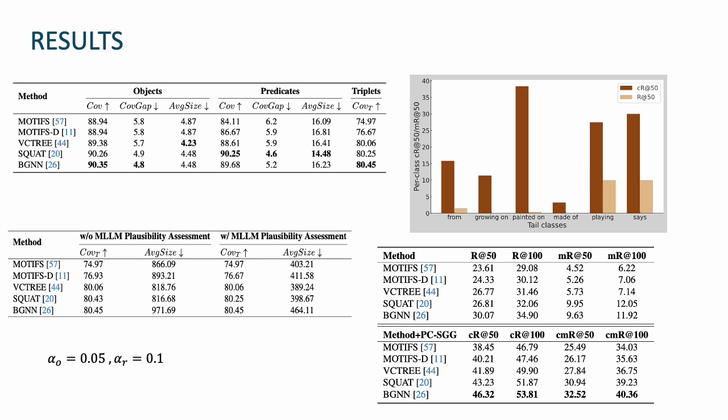Here we go over the quantitative results of our proposed method. We choose the individual miscoverage rates of the object and the predicate classes, that is alpha O and alpha R, to be 0.05 and 0.01 respectively, such that the theoretical coverage of a triplet, that is (1 minus alpha O) times (1 minus alpha R), is approximately close to 90%. That means with a 90% probability or confidence, we'd want the ground truth triplet to be included in the